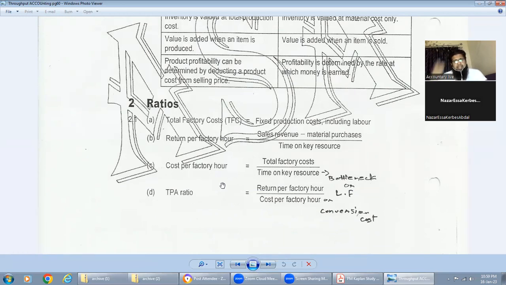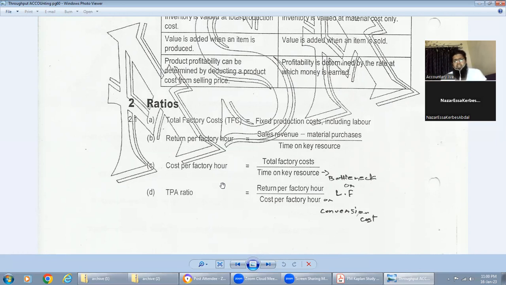Then cost per factory hour is total factory cost divided by time on the key resource, which is the bottleneck. The TPA ratio is return per factory hour divided by cost per factory hour.